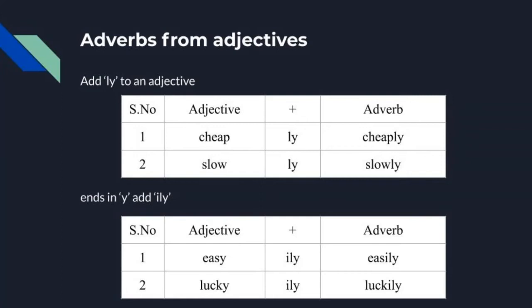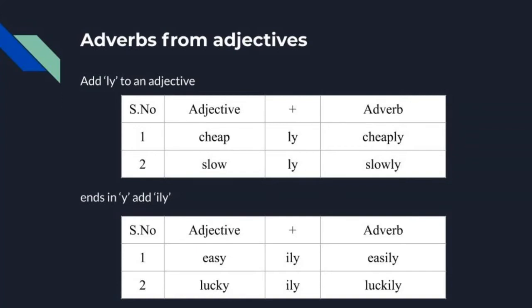The first one is easy. What is the last letter? Y. Already I said that if an adjective ends with the letter y, what we should do? Remove the letter y and add ILY. It became easily. The same rule we are going to follow for the second one also.